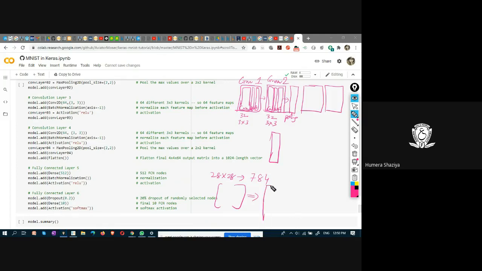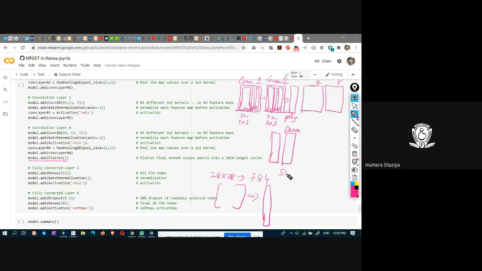It will be a vector like this. That is done using the flatten layer. So you have 4 convolutional layers, two max pooling layers, then the flatten layer, followed by the dense layer.